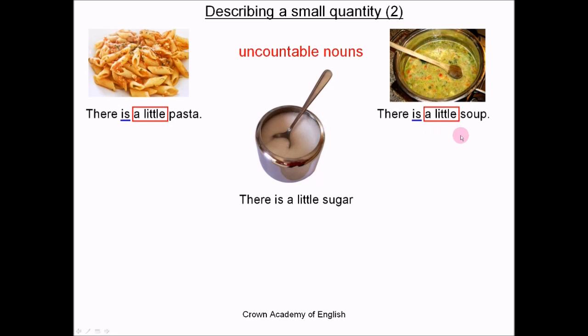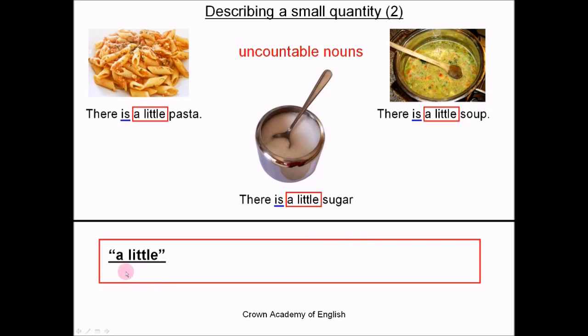and it is the same here. It is an uncountable noun, so we use a little. The noun stays in the singular, there is no S, and the verb is in the singular form, there is.